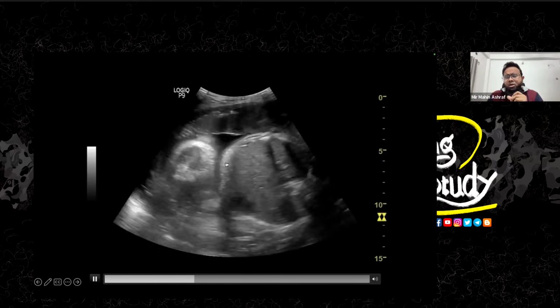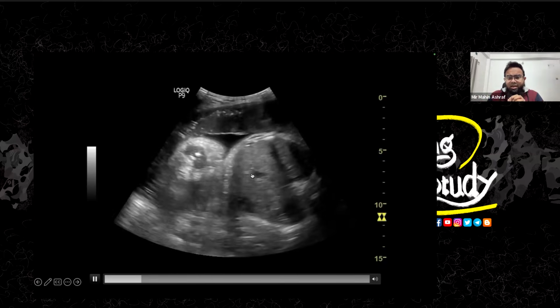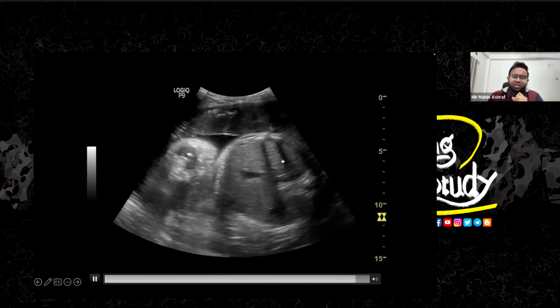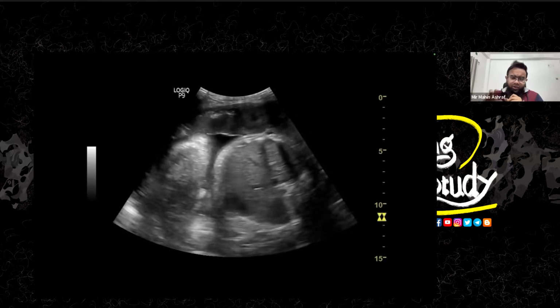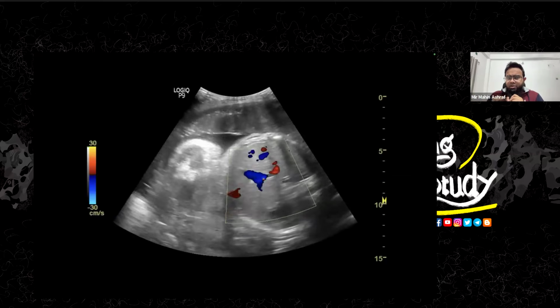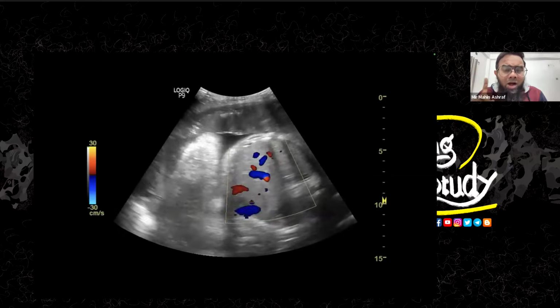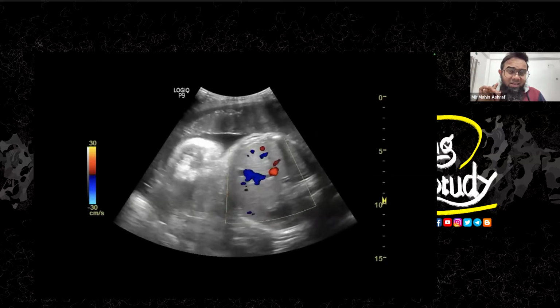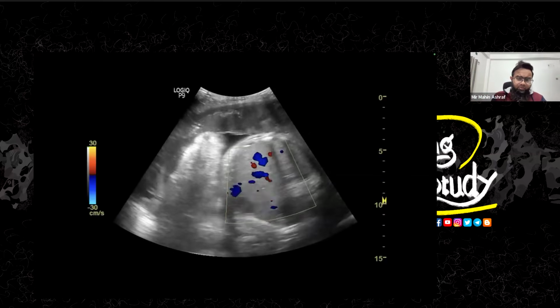Anyway, forget about that. Here you can see the umbilical vein entering into the abdomen, and it is giving a connection to the left branch of the portal vein. So this is the liver. In this type of abdominal circumference view, you should put the Doppler. If you put Doppler, you'll see so many vessels here and there, but make sure one vessel will show you color aliasing or a very light color.